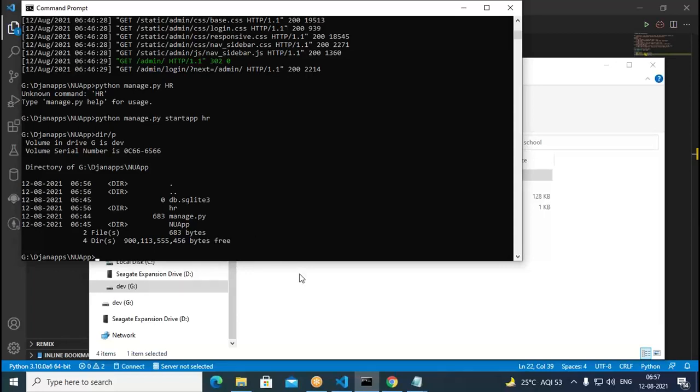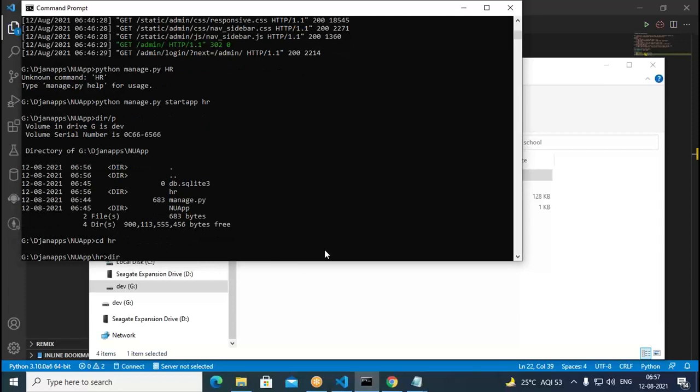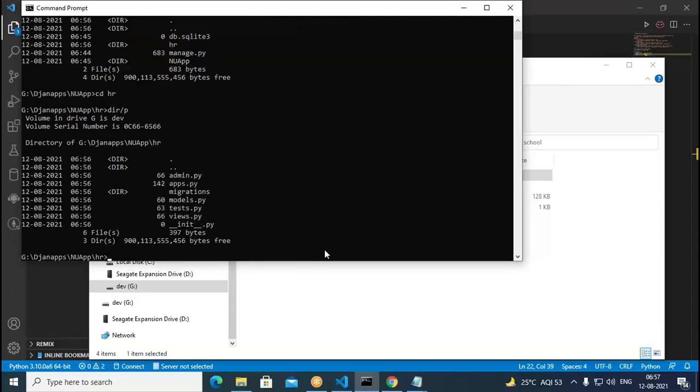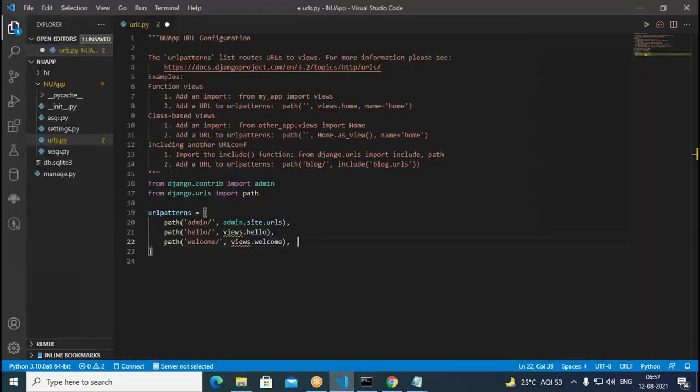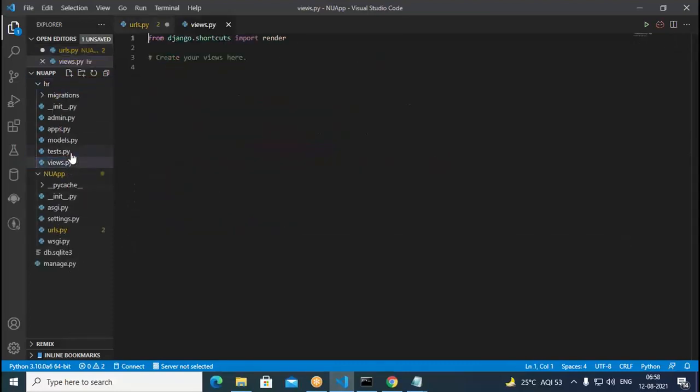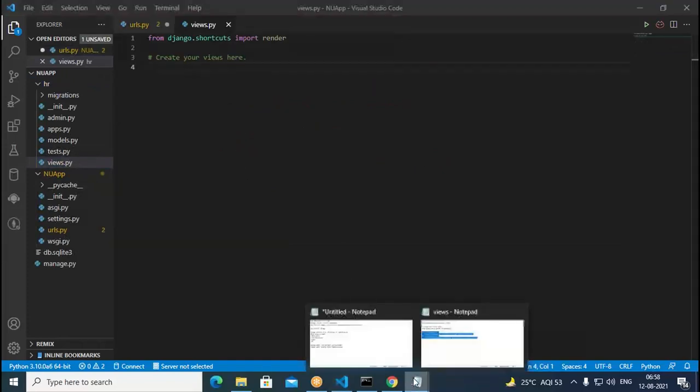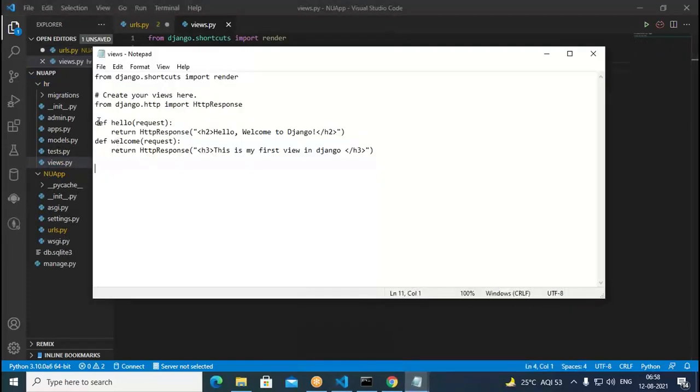So now in the HR application, if you open HR application, what do you find? See, in that CD, then followed by HR, and inside this we type the dir command. So when I say dir, it gives here admin, apps.py, migrations, models.py, tests.py, then views. So we require here views. Now come to this, once refresh this. When we refresh, we should get here another folder called HR. Expand this, then come to views here. So in this views, now I should write whatever views I have here, I can put those views.